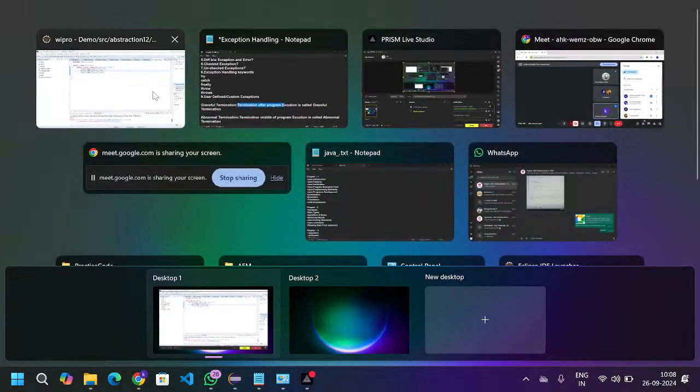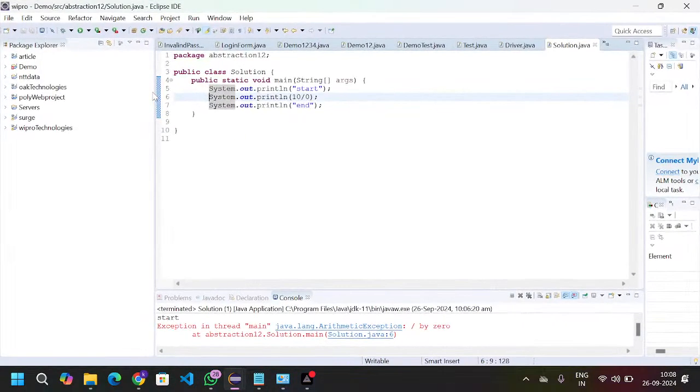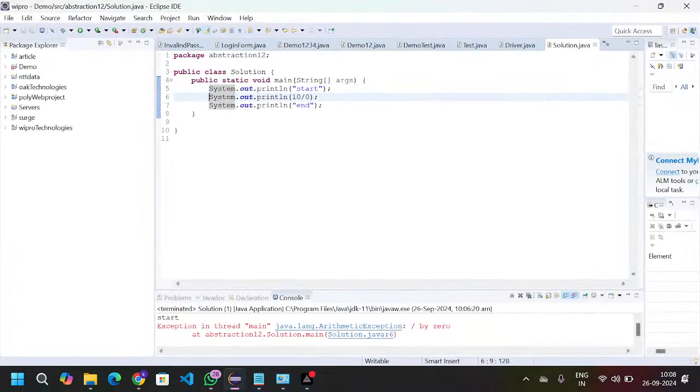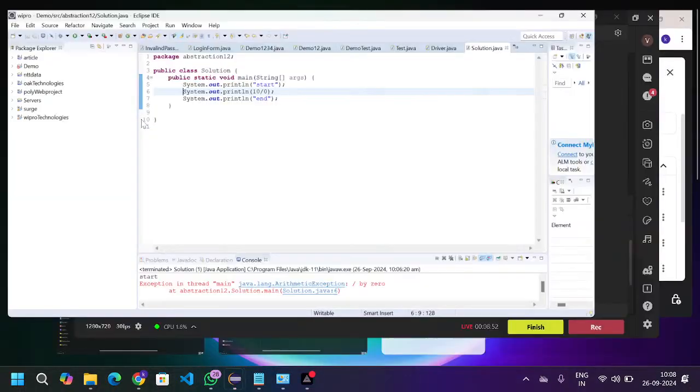Graceful termination means all the statements should execute. Abnormal termination means the controller got terminated in the middle of the program only. This is clear. For example, I will explain this one in the notepad also.